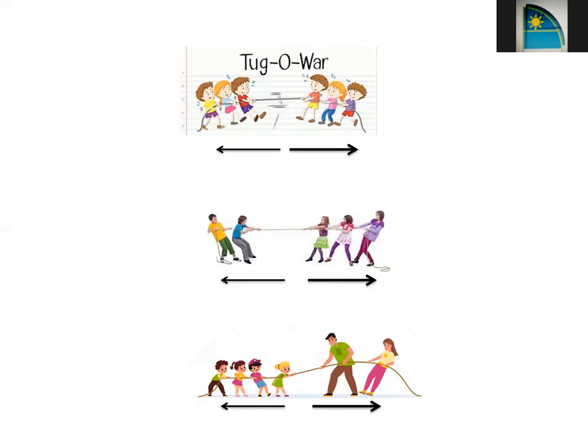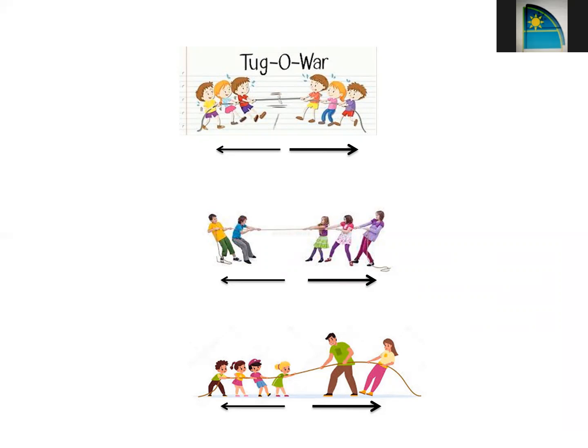So one side force and another side force are equal and opposite, so nothing will move towards each other. In the second example, there are two kids on one side and three kids on the other side. So by looking at it, we can tell that this whole system will move towards the right-hand side where we have more kids because their force will be more.